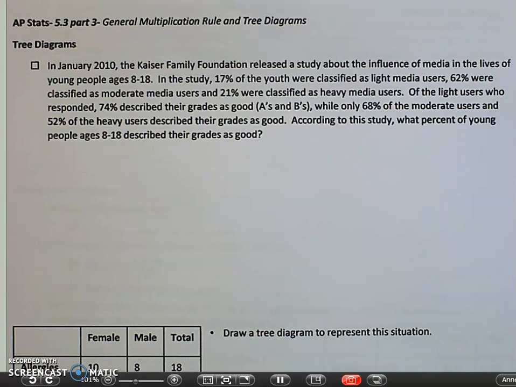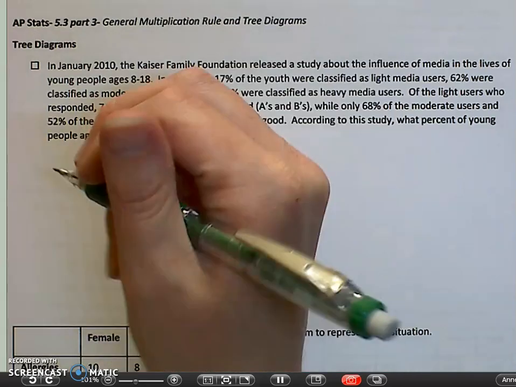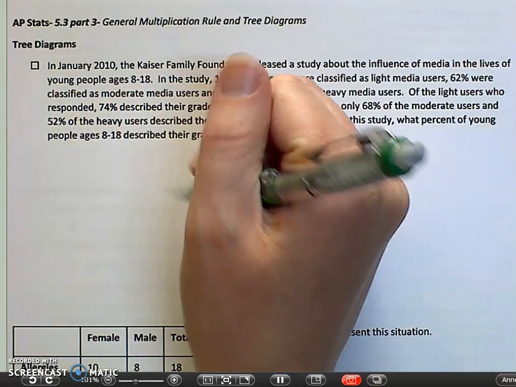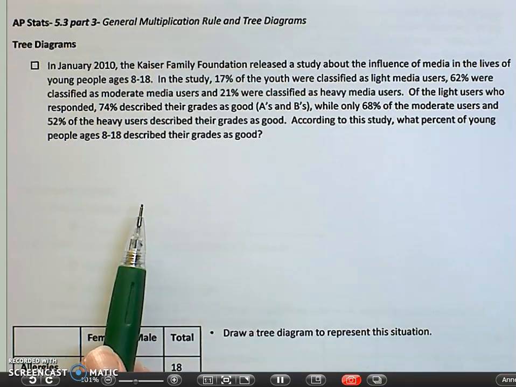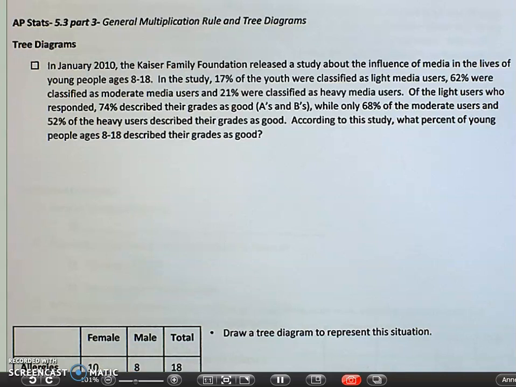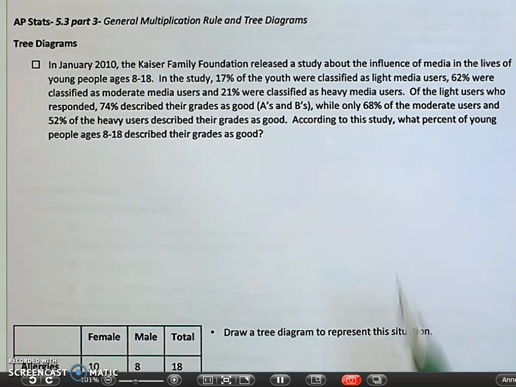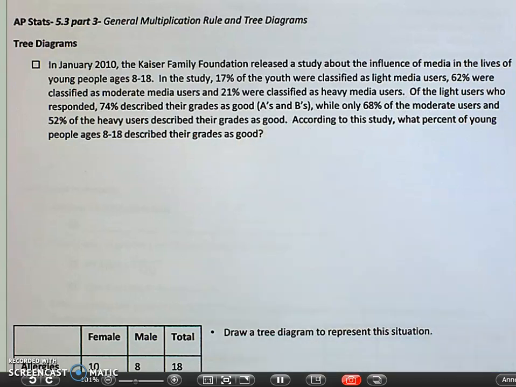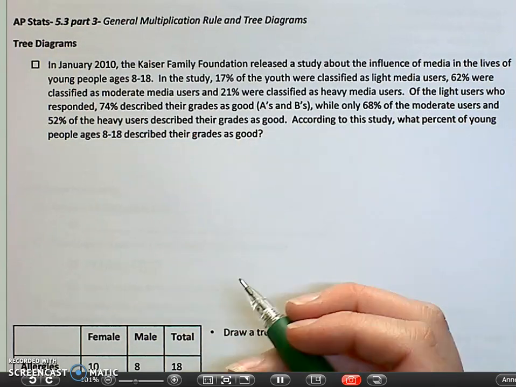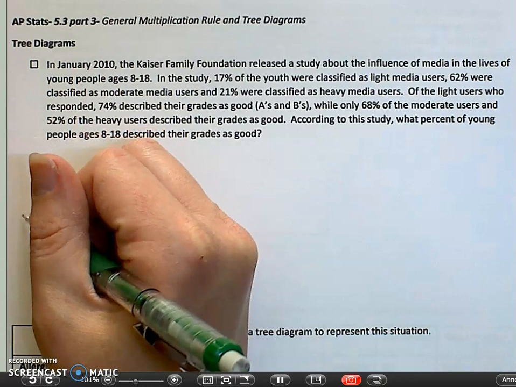So we're going to make a tree diagram for this. When you're making your tree diagram, you can either go from left to right, or from top to bottom. You'll typically see it go from left to right, so that's the way I'm going to show you how to set it up. Now, tree diagrams are helpful when there's multiple things happening, right? So not only are we talking about the level of media use, but we're also talking about how they describe their grades. So to start with, a person can either have